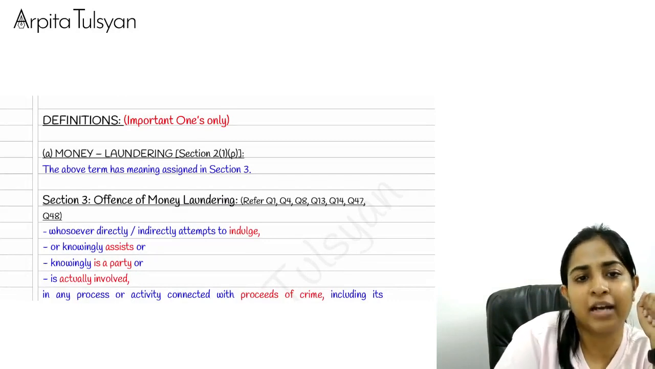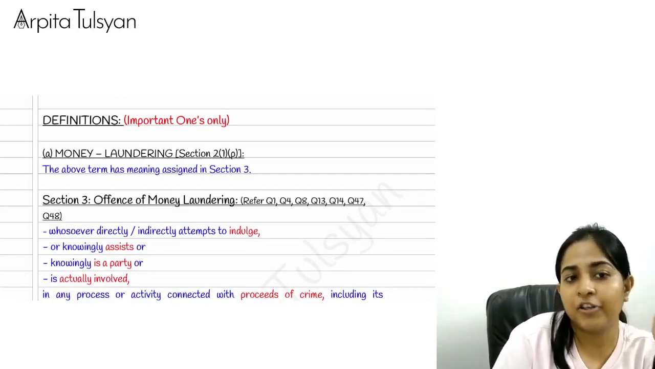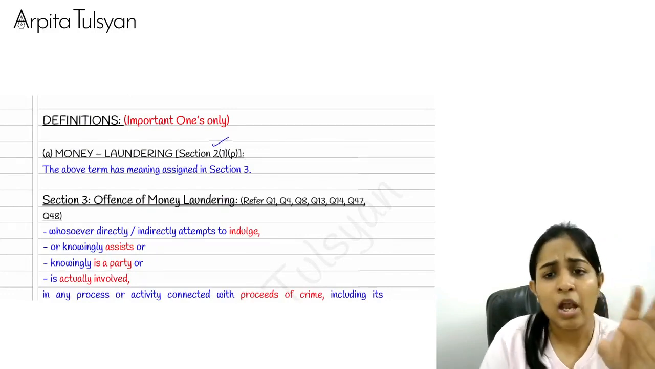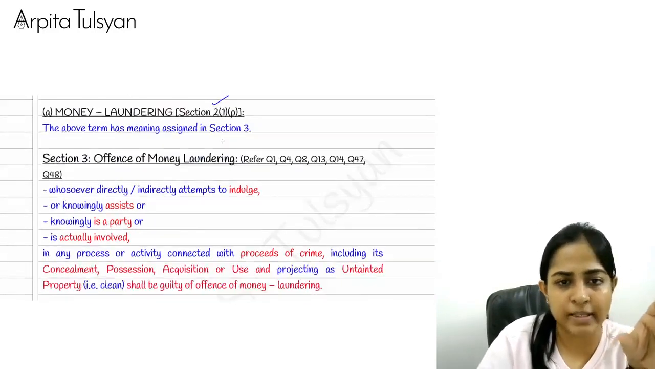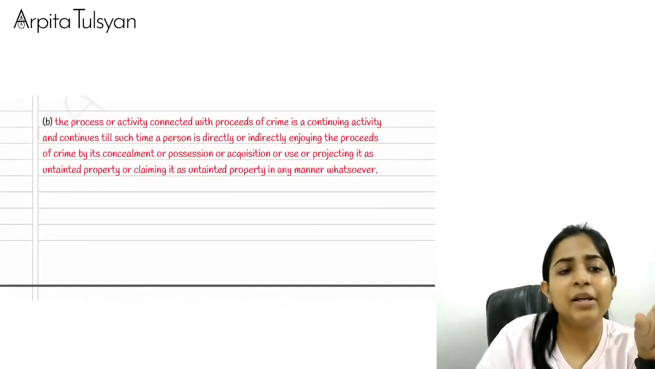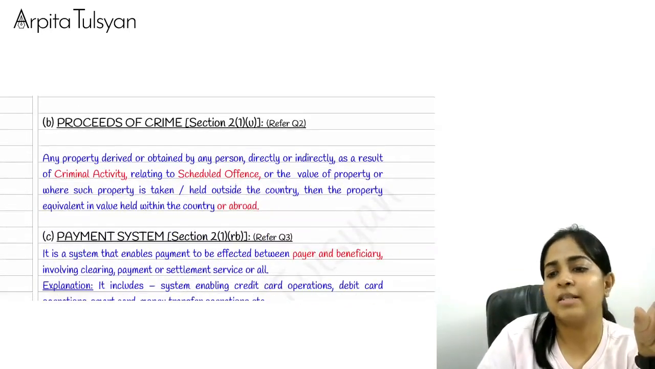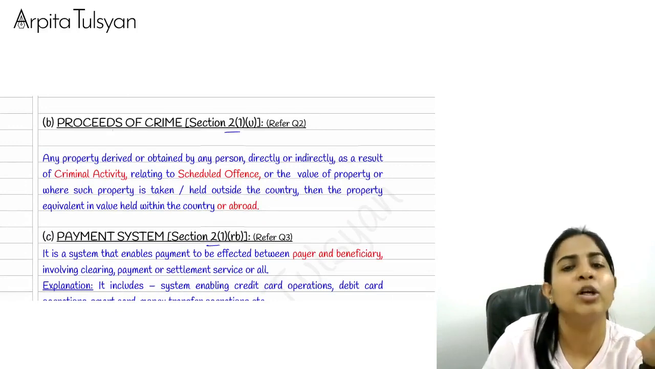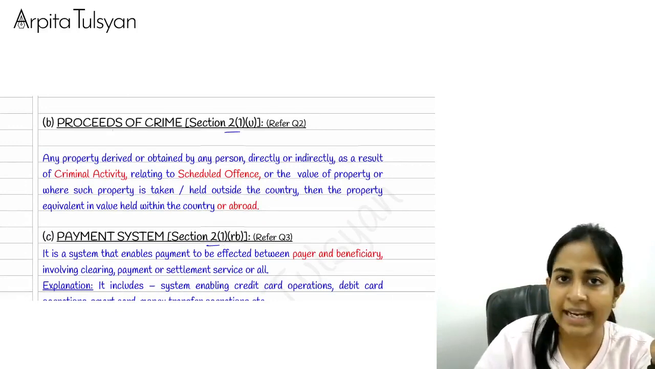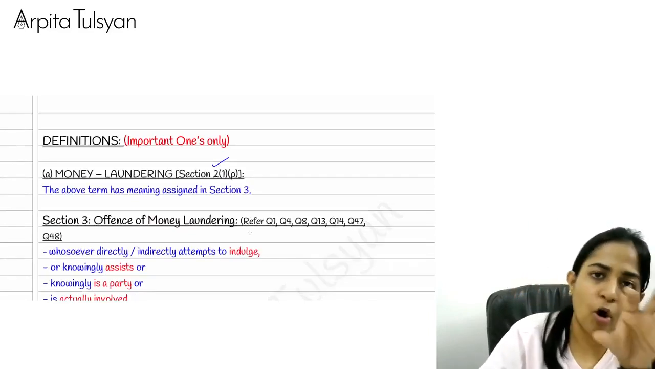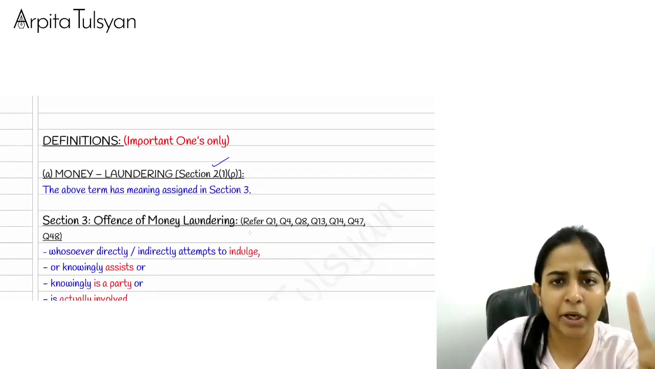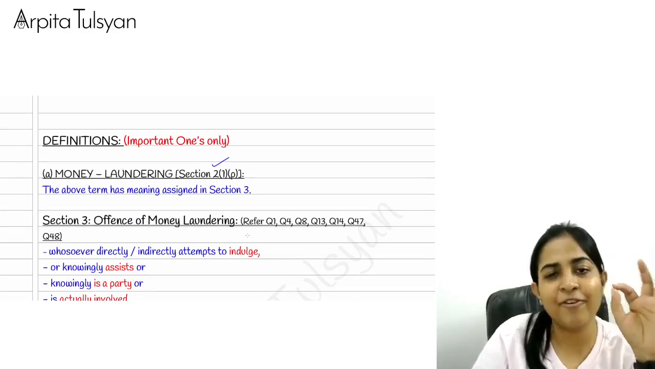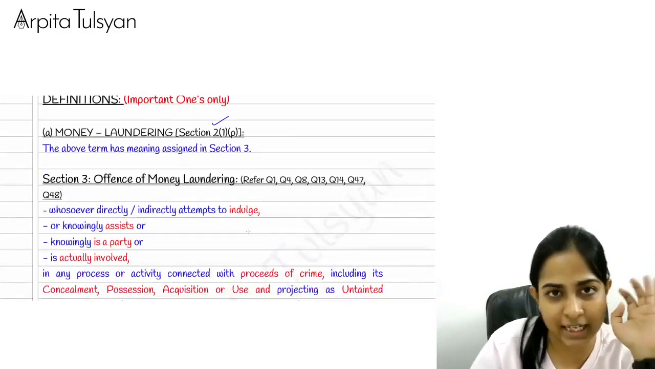As you can see here, the first one, the money laundering definition, is given. The reference of section number 2 is given. Here the subsection and the clause, etc. are not to be remembered. When you go to the next page, you will see some other definition coming again in section number 2 itself. So, just like every other law, even in PMLA, all the definitions are covered in section number 2 except for one exception. I'll tell you what that is.